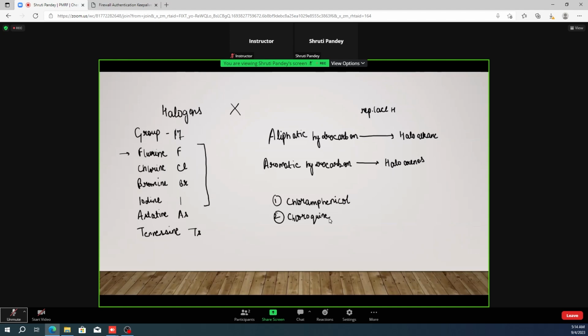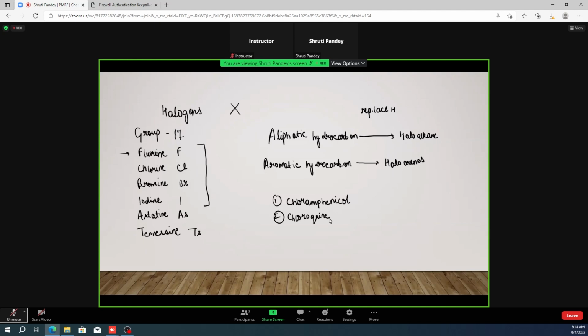And we have halothane, that is used as anesthetic during the surgery. That is for जो surgeries में anesthesia use करते हैं ना, उस body part को सुन करने के लिए, that is anesthesia. So halothane is a compound that is used over there in that medicine. Okay. So these were some of the very few applications of these compounds.